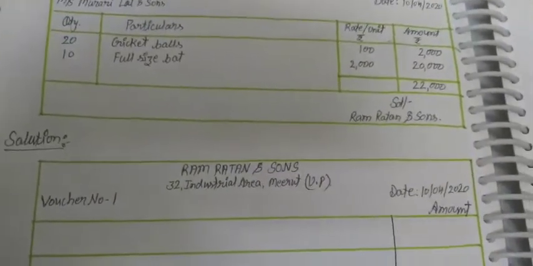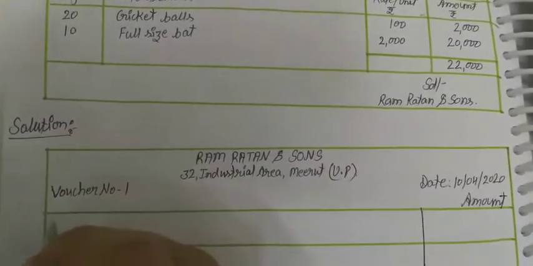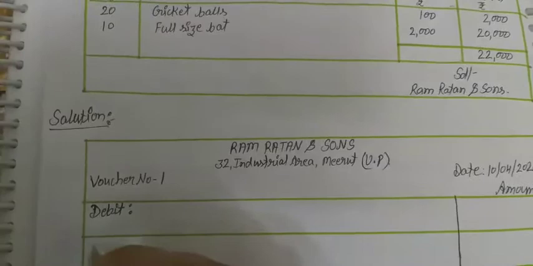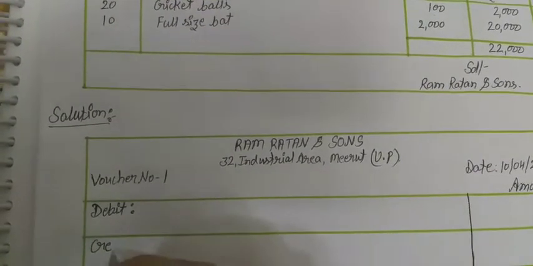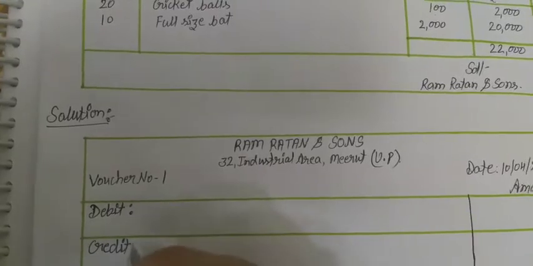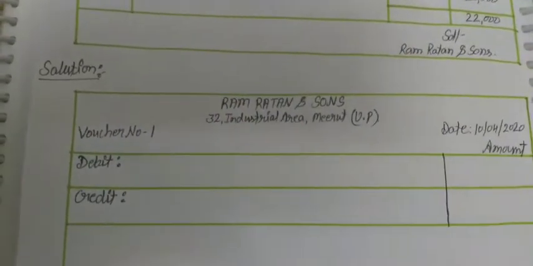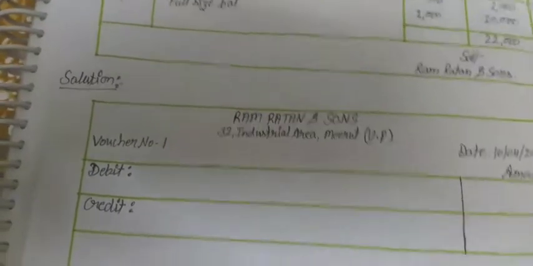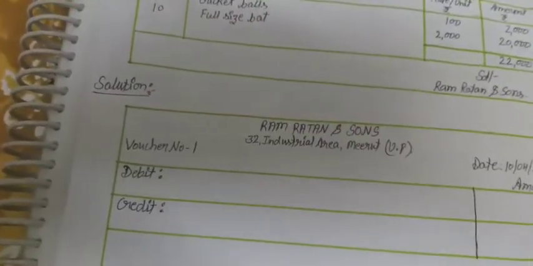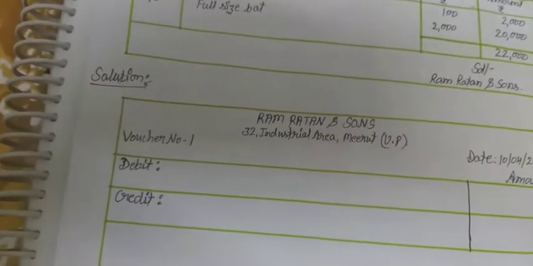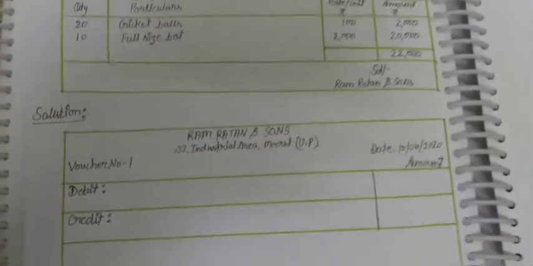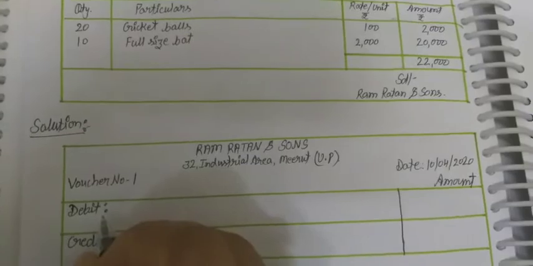Now in the second row is debit, which account will be debited, and in the third row credit, which account we have to credit. Both things we have to mention. If we are selling to a person on credit, then that person will be debited in the books of our business, and for which that person is debited, that account we have to show in the credit. So who is being debited here? To whom are we selling?